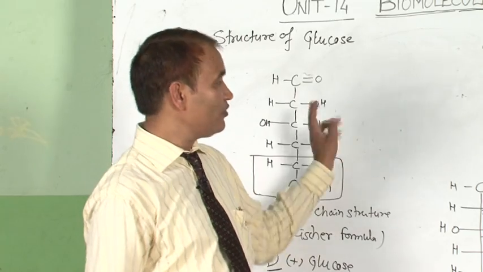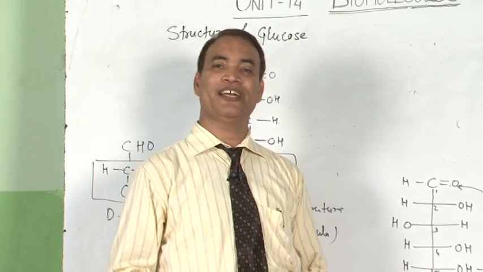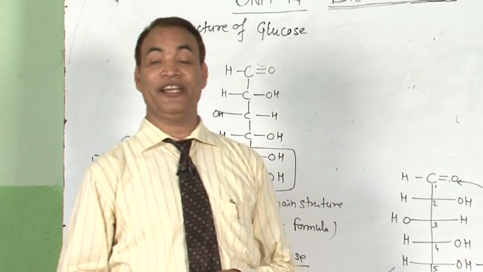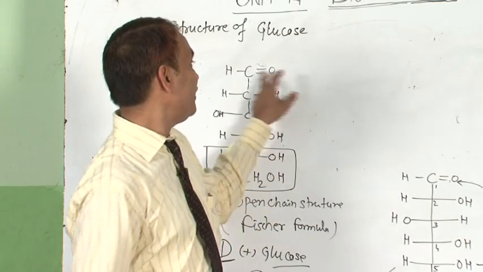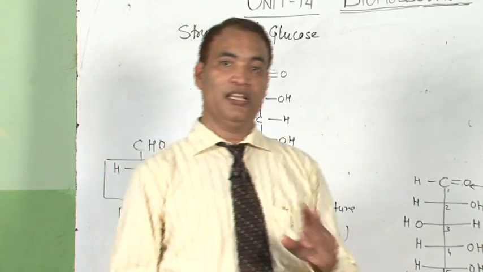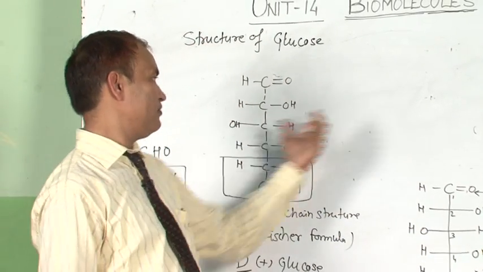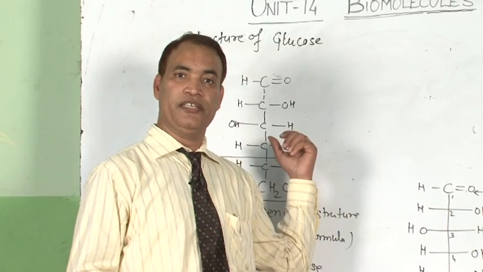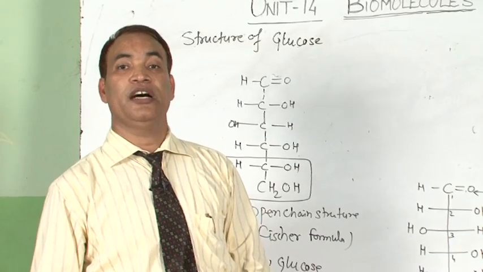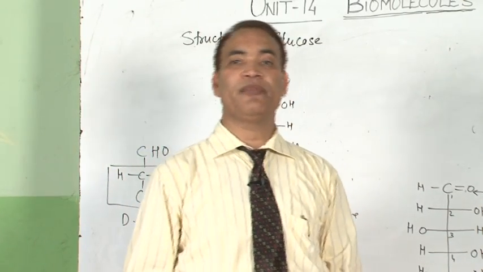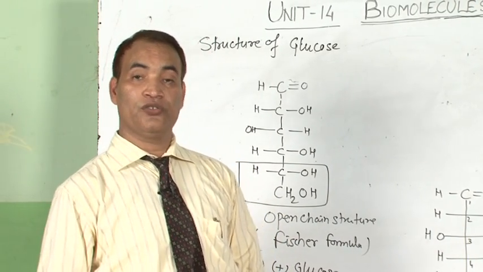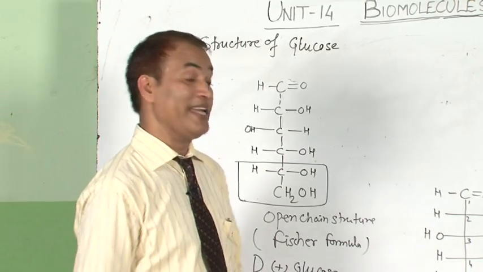But when glucose is treated with 2,4-DNP, it does not give the orange precipitate, nor the yellow precipitate with sodium hydrogen sulfite. It means the aldehyde group is not free. Second, as I have already discussed, the penta-acetyl derivative of glucose, when treated with hydroxylamine, does not form an oxime. It means the CHO group is not free. So another possible structure of glucose is the cyclic structure.